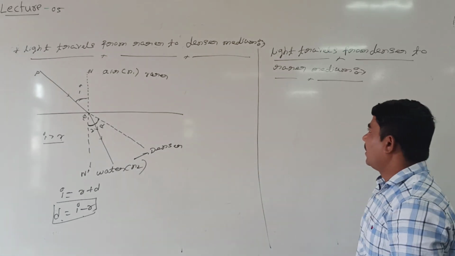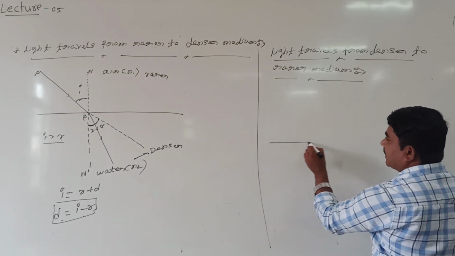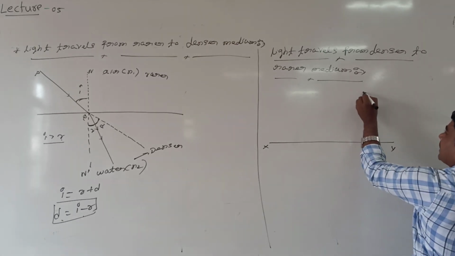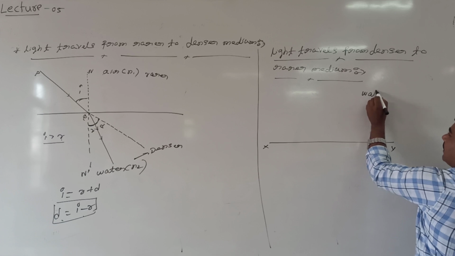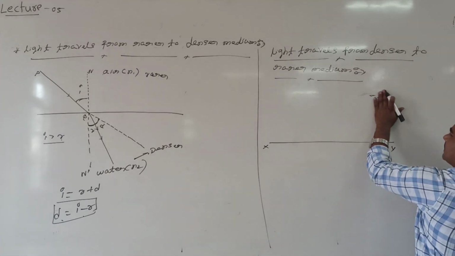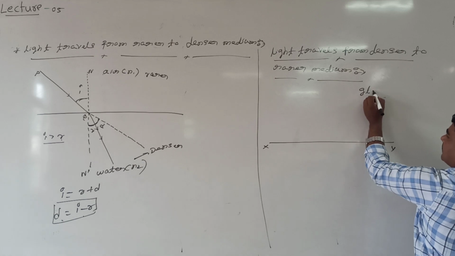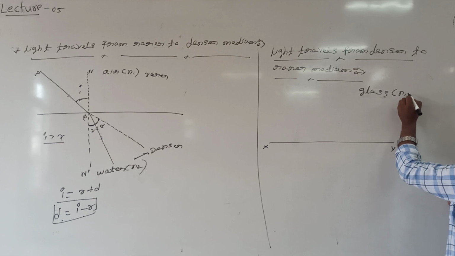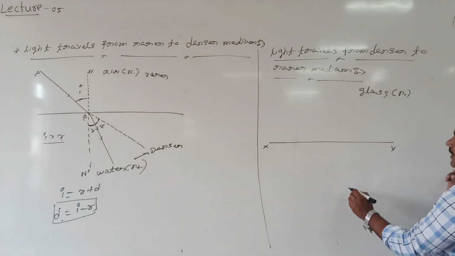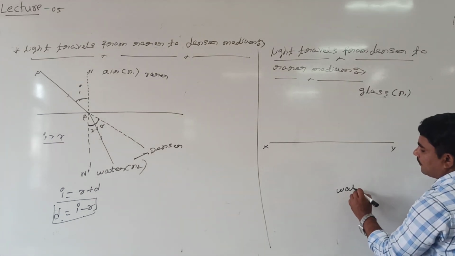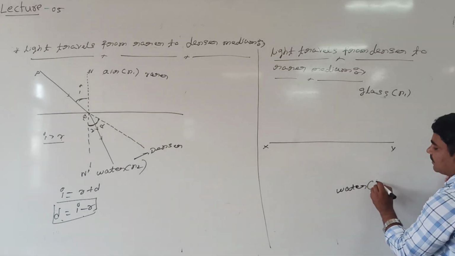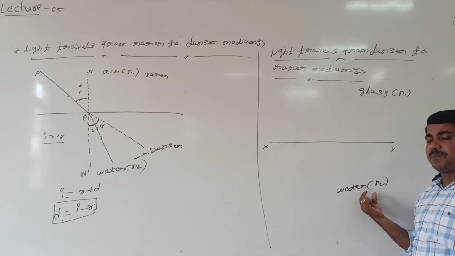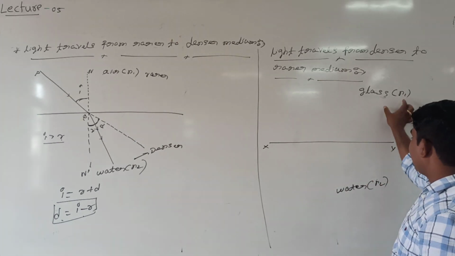Now again I can take two media. Let us take the line separating two media, I can call it XY. Say this I can call denser medium, shall I take this as water, or I can take it as glass. Not only water, you can take this as glass. This has refractive index N1. And I am taking water in this case. So this has refractive index N2. Refractive index of glass is 1.5. Refractive index of water is 1.33. So it is denser medium, it is a rarer medium.